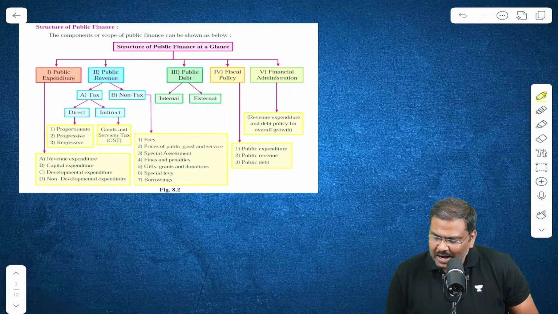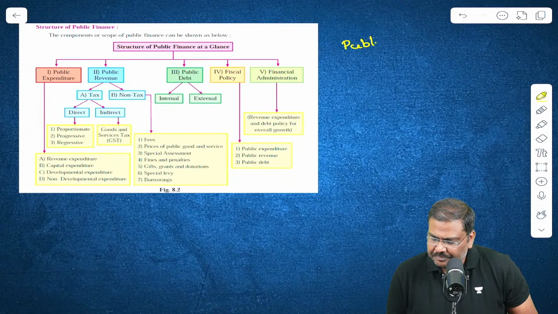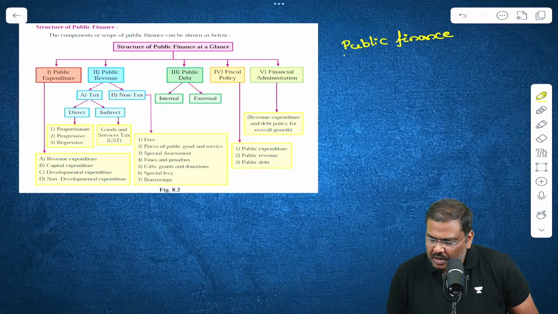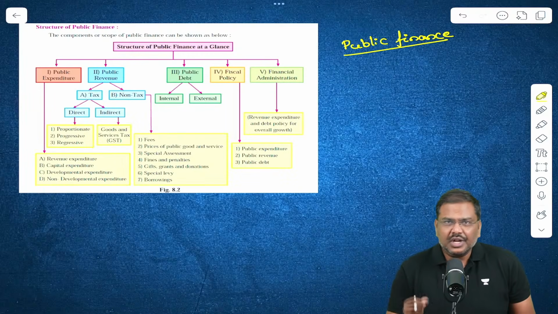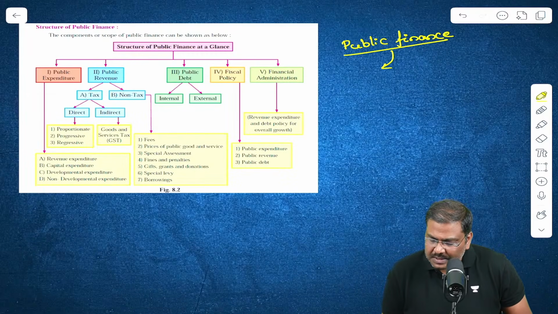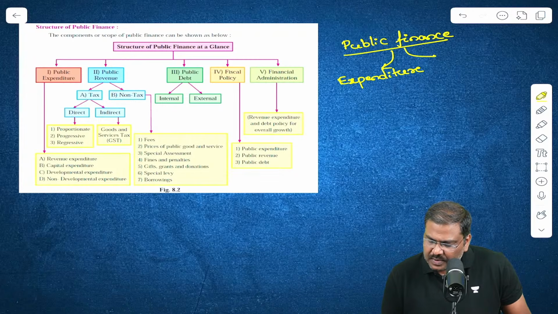What is the basic idea of public finance? What do you understand by the term public finance? Public finance essentially covers the overall policies of the government which will lead to expenditure as well as revenue generation.